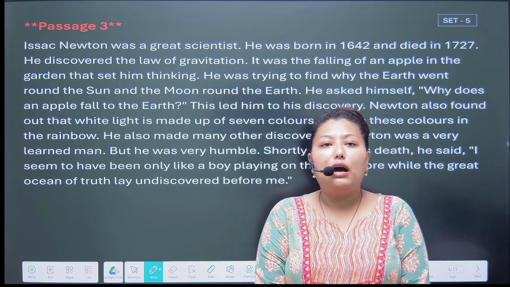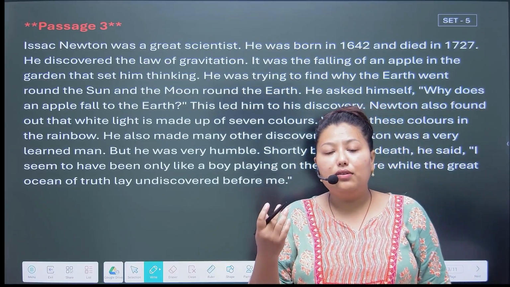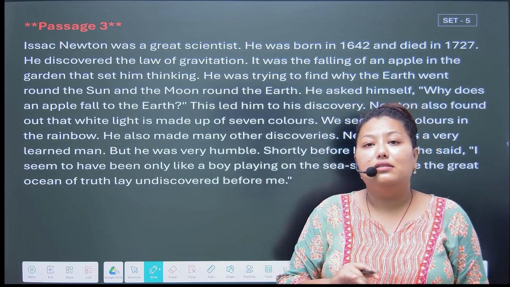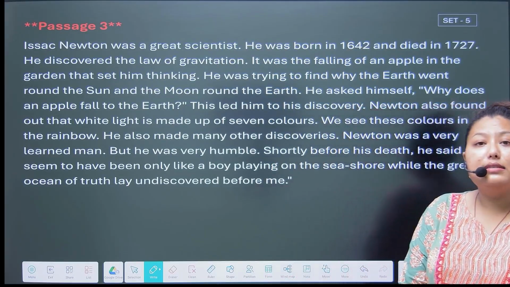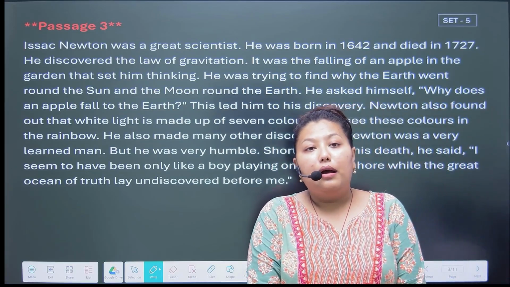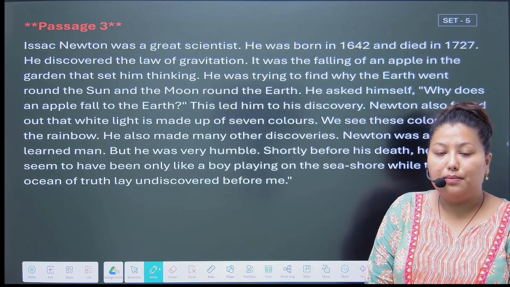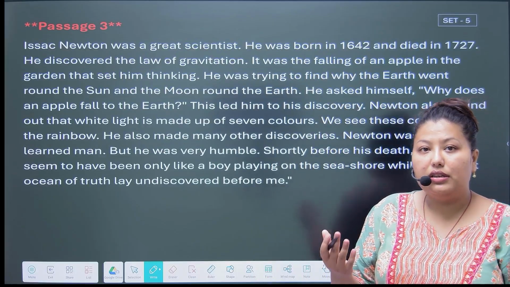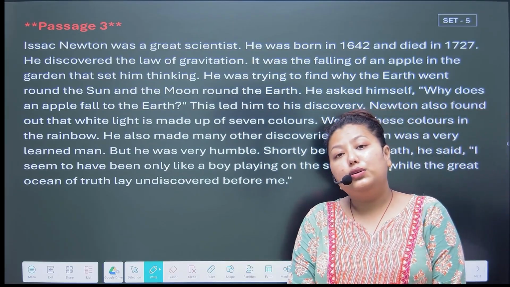Newton also found out that light is made up of 7 colors. When we see light, we only see a white color, right? But the light is made of 7 colors, which was discovered by Newton. We see these 7 colors in the rainbow. He also made many other discoveries besides gravitation. Next, Newton was a very learned man.